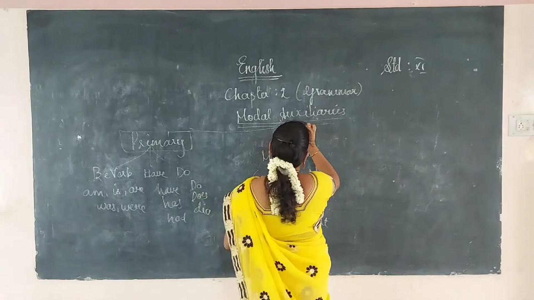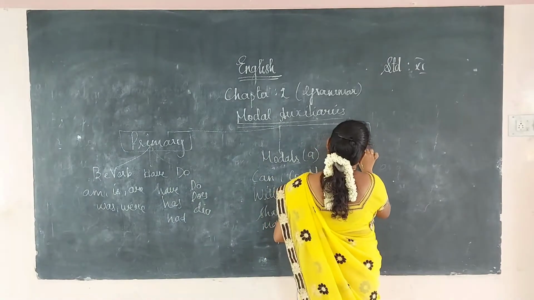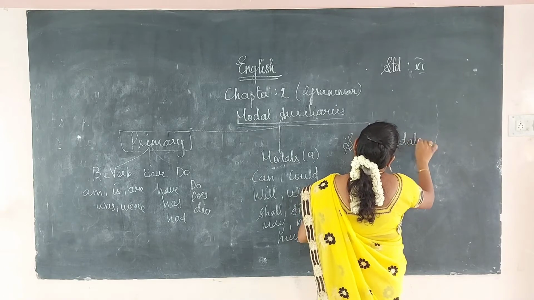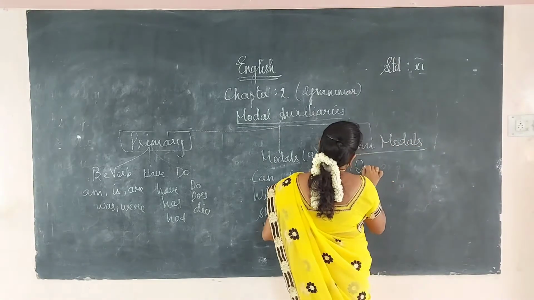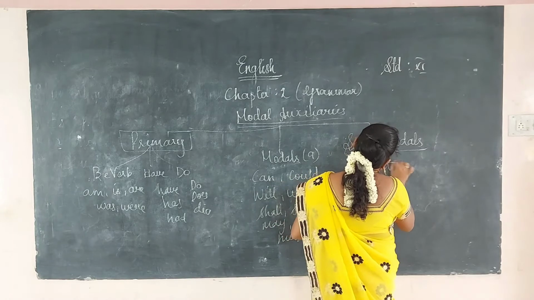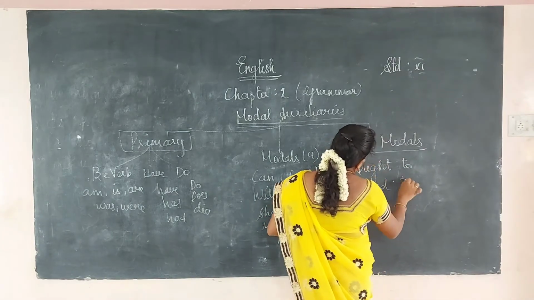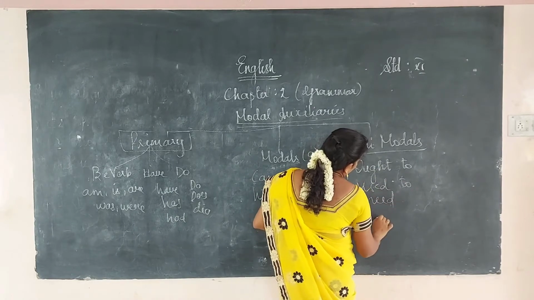Okay, next semi-modals: ought to, used to, need, and dare.